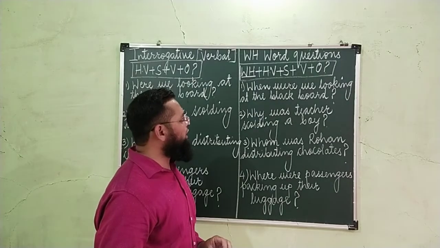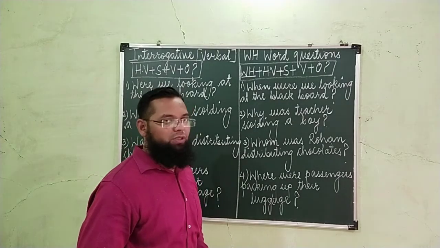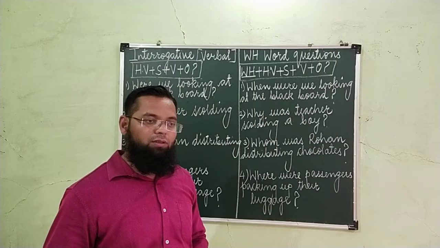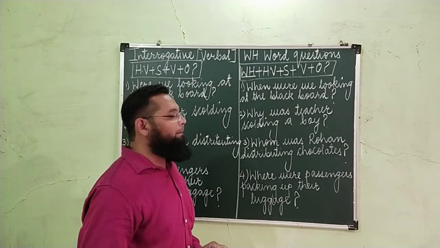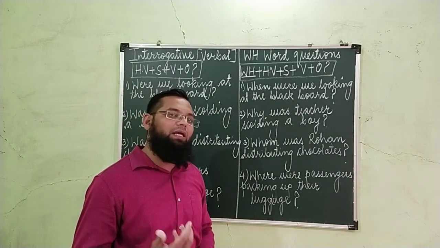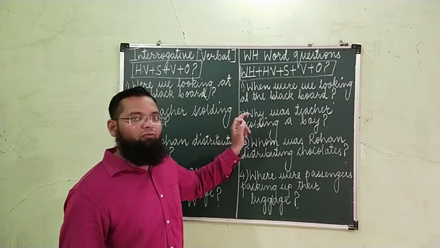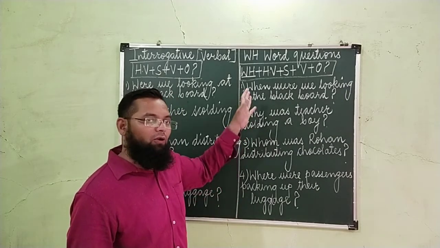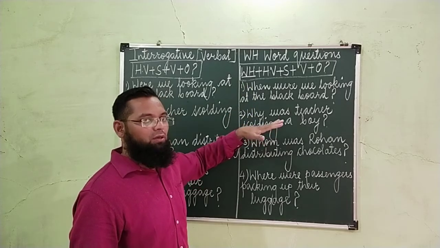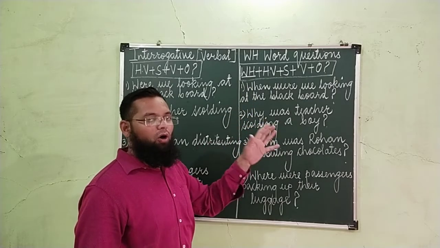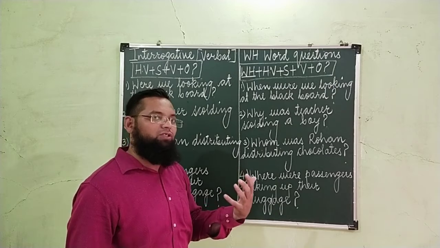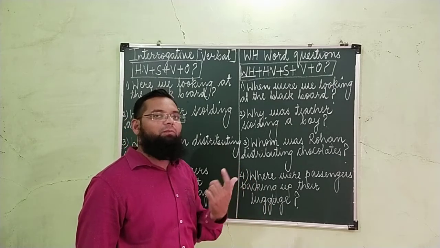Let's have a look at these examples. When were we looking at the blackboard? क्या मतलब है इसका? What is the translation? हम ब्लैकबोर्ड की तरफ कब देख रहे थे? This is the correct construction of a WH word question. You cannot ask this question: 90% of the people, 90% of the children, they do one common mistake.